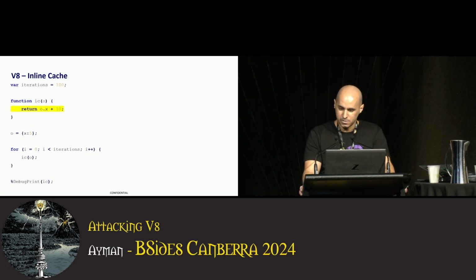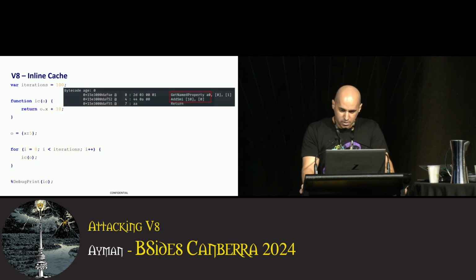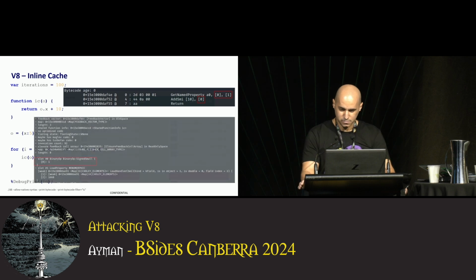Here we have a function, ic. It takes an object and returns 10 plus x property of that object. We call this function numerous times with an object argument. Here's the bytecode of the function. First, get named property of argument 0, then add a small integer 10 and return the value. Notice these numbers in brackets. These are slots in the feedback vector, which contain the cached information we just talked about.